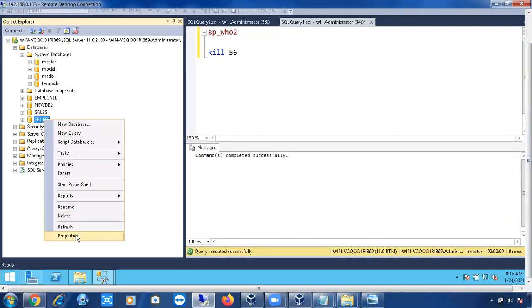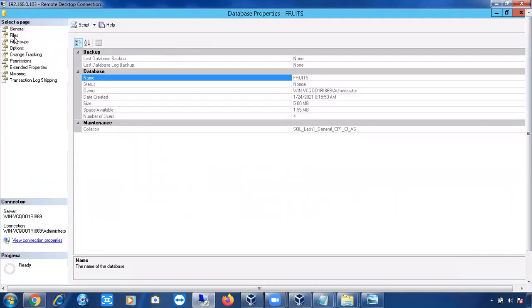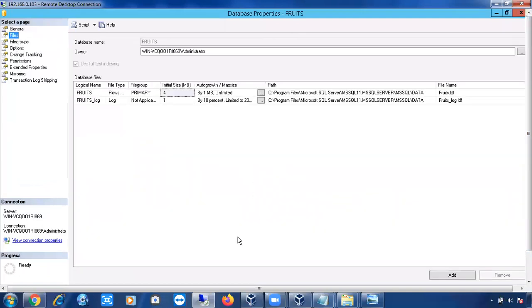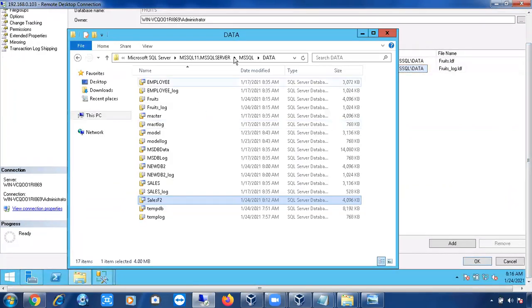Right click, properties, go to files. Okay. And if you see here, you can see fruits.ldf, fruits_log.ldf. Okay. Fine. So I just created a database without .mdf, right? So my statement is wrong.